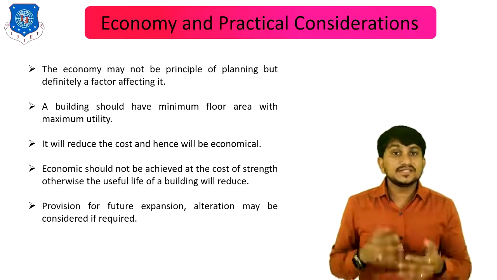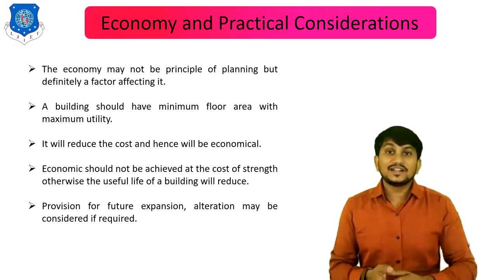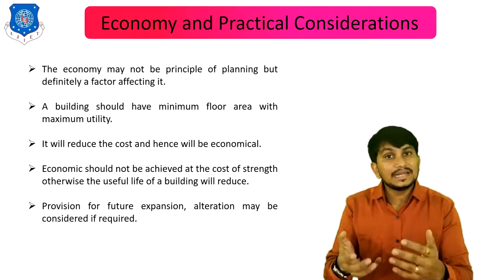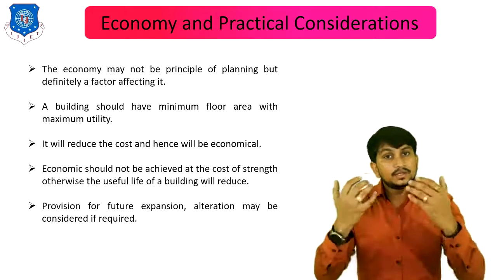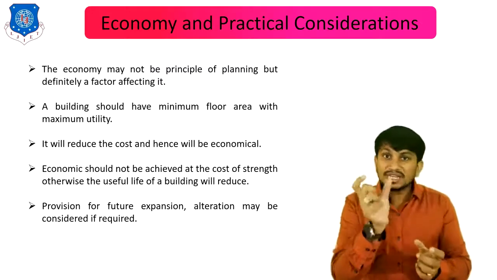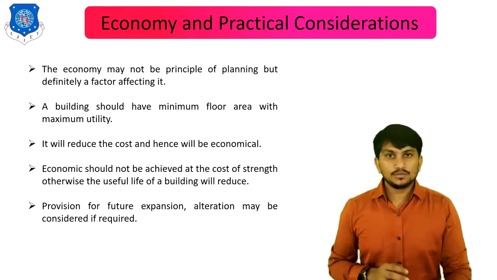Economy can be achieved by reducing the cost in the elevation of the building. It can also be achieved by reducing the floor height of the building and also by proper planning or proper roominess of the building. Roominess means that in a minimum area, maximum usable space is provided. This is all about economy of the building.